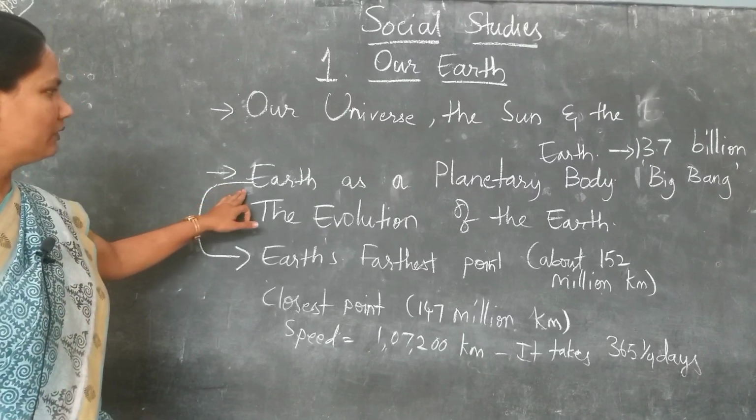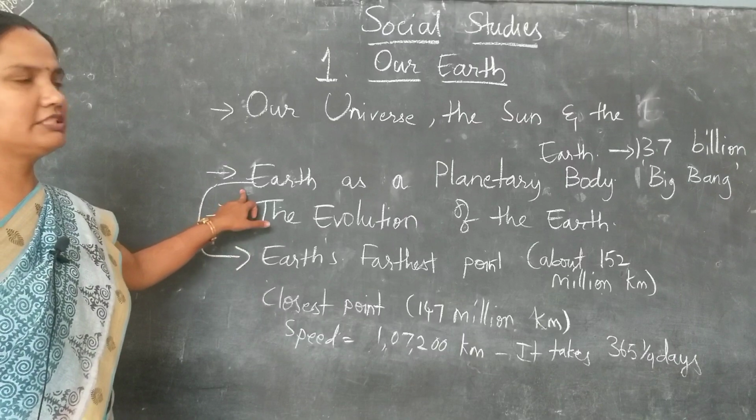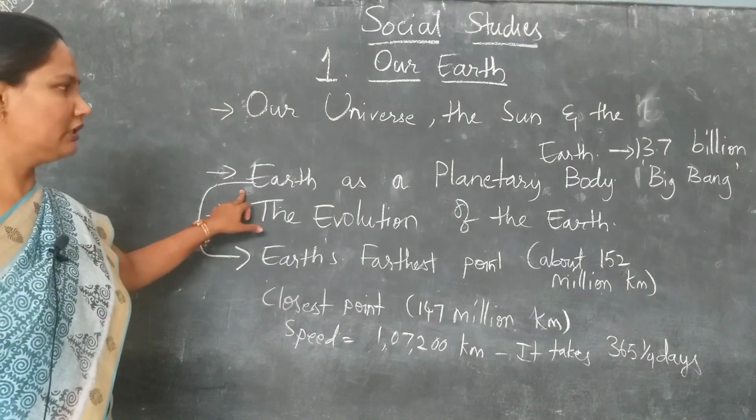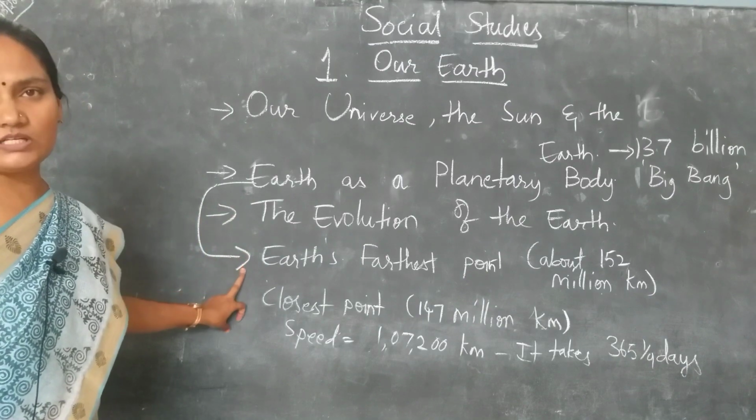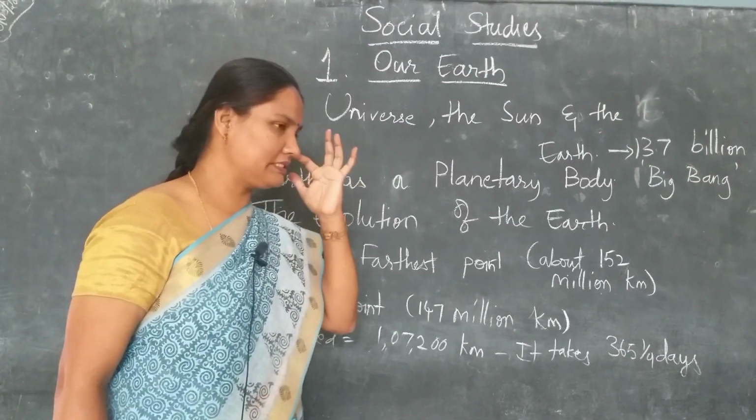Okay, so now Earth as a planetary body. Earth is a planet. It revolves around the sun. All the planets revolve around the sun. Before going to this, we will discuss something more about this.